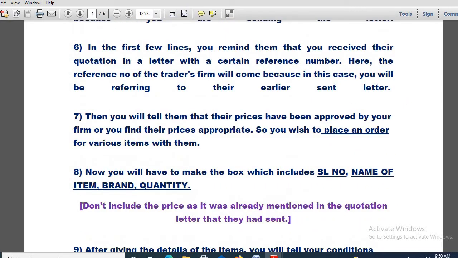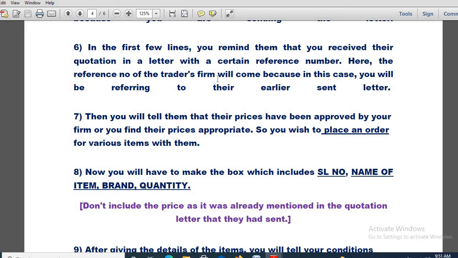In the first few lines you remind them that you received their quotation in a letter with a certain reference number. Directly you should not start. There are some rules that are followed in the world of business. You have to remind them that previously you had sent an inquiry and received their quotation, and you are very satisfied with the prices they had kept for the sports items. Give them a hint that previously you had communicated via business letter. Then you start.